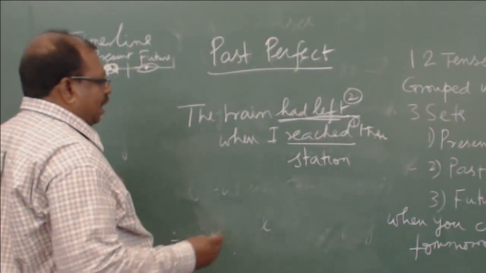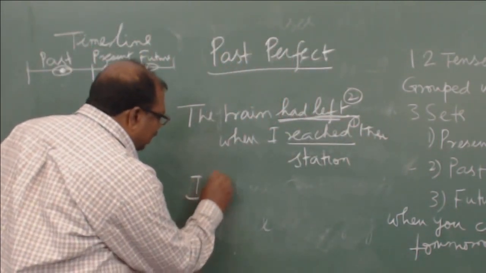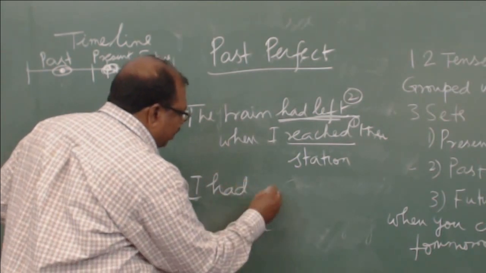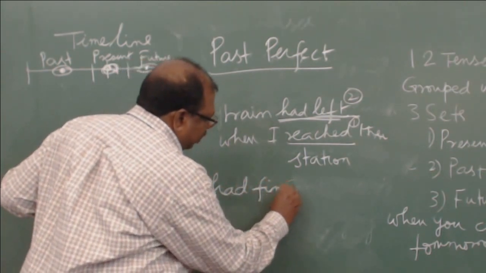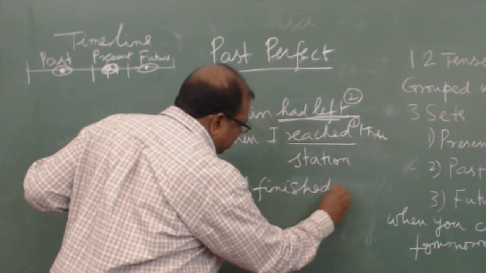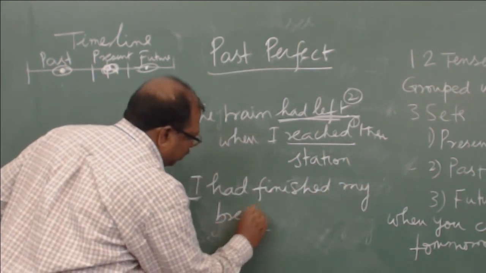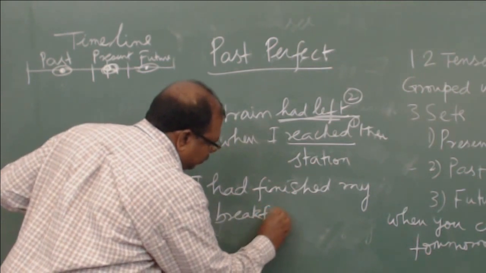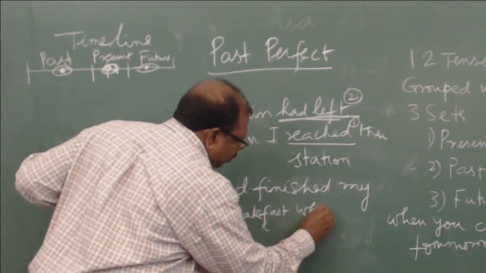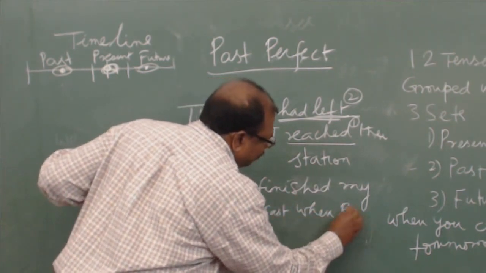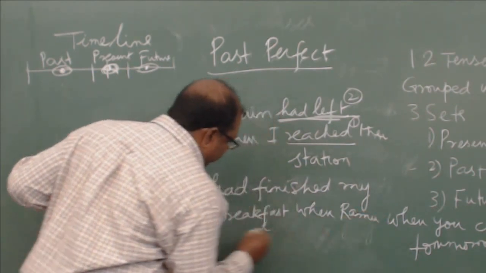Take another example. I had finished my breakfast when Ramu came to my house.